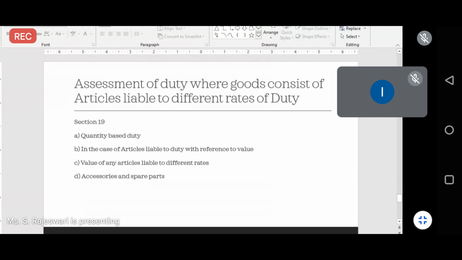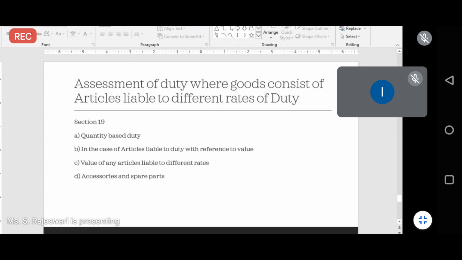We will be seeing concepts like assessment of duty when goods consist of articles liable to pay different rates of duties. That means when you import goods, sometimes the goods will remain the same, but the tax rate may vary. For example, in your electricity consumption, for a particular unit the rate per unit will be the same.